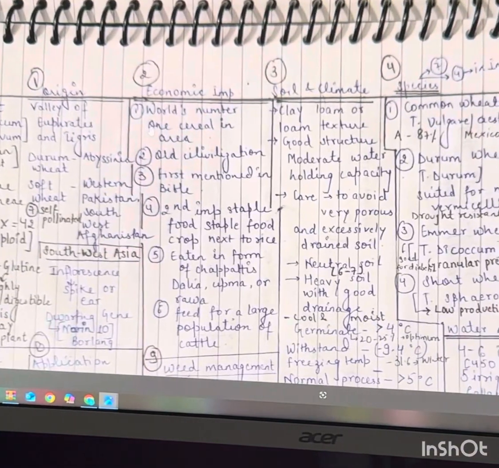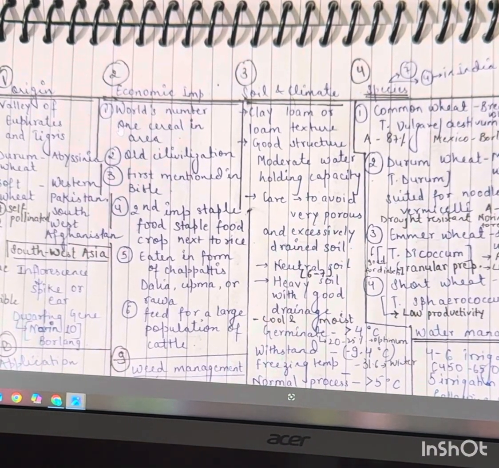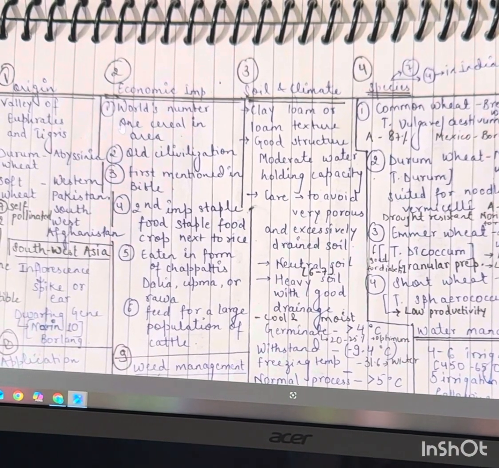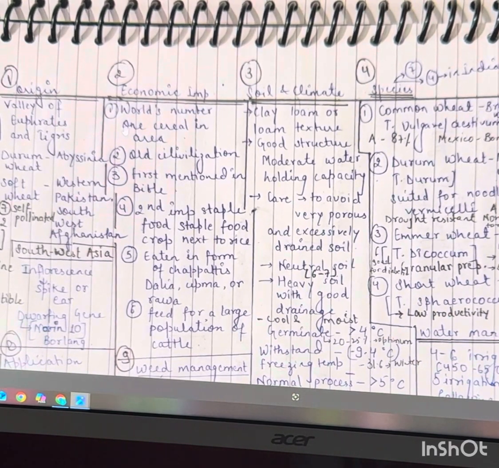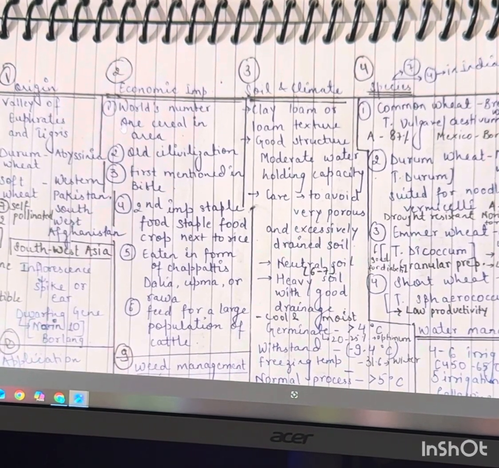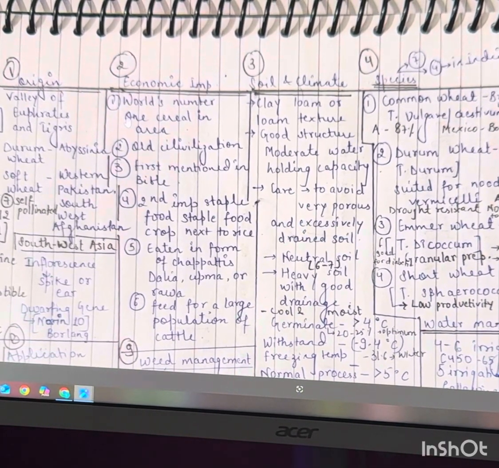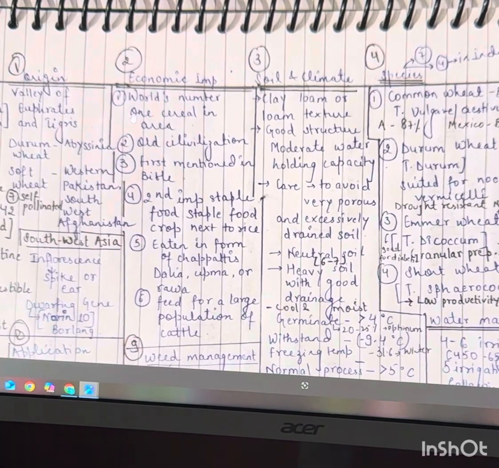Soil and climate. Clay loam or loam textured soil is required for wheat crop. A well-structured soil is good for wheat. It should have moderate water holding capacity, and very porous and excessively drained soil should be avoided. The pH for wheat is neutral, 5.5 to 7. Heavy soil with good drainage is good for wheat crop.